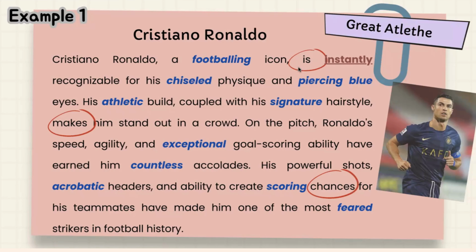Next, we move to the use of simple present tense. Here you can see the use of an auxiliary verb for a nominal clause like is, and then a verbal like makes, and then the use of an adverb of frequency like instantly. Now, let's check example 2.